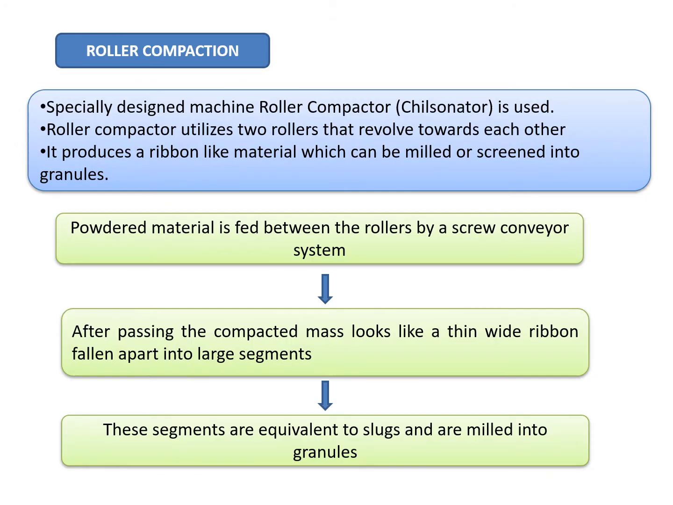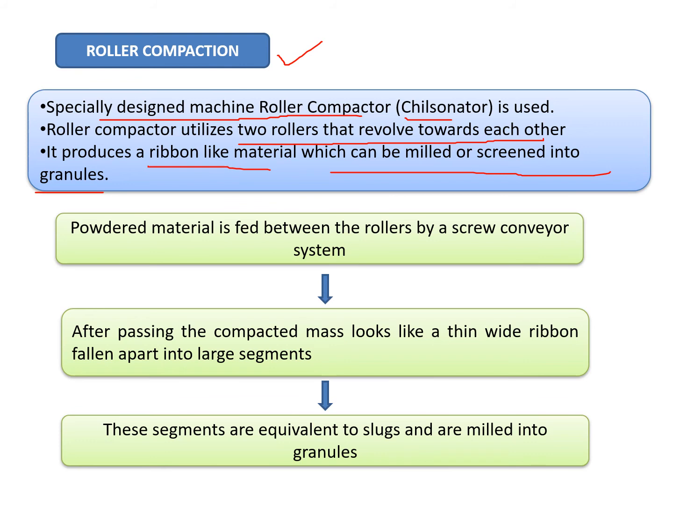Second approach, as I told you, is the roller compaction. In this case we use a specially designed machine called a roller compactor or Chilsonator. It utilizes two rollers that revolve towards each other, and it produces a ribbon-like material which can be milled or screened into granules.